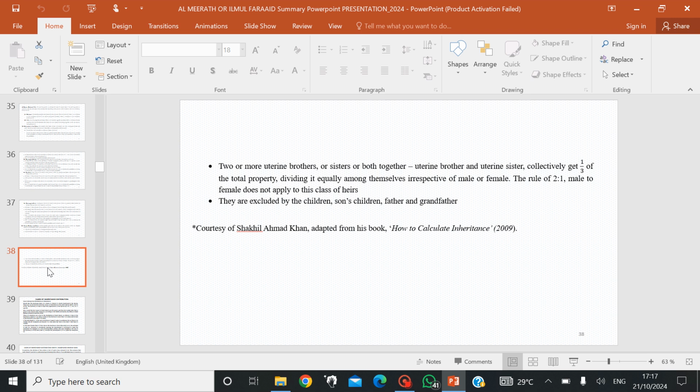Inshallah, we'll be going to see the cases of distribution, the scenarios we'll be covering regarding distribution of inheritance. Some cases where the fixed shares will be equal to 1, or the fixed shares less than 1, and then the fixed shares more than 1. How to treat each case will be dealt with in the next episode.